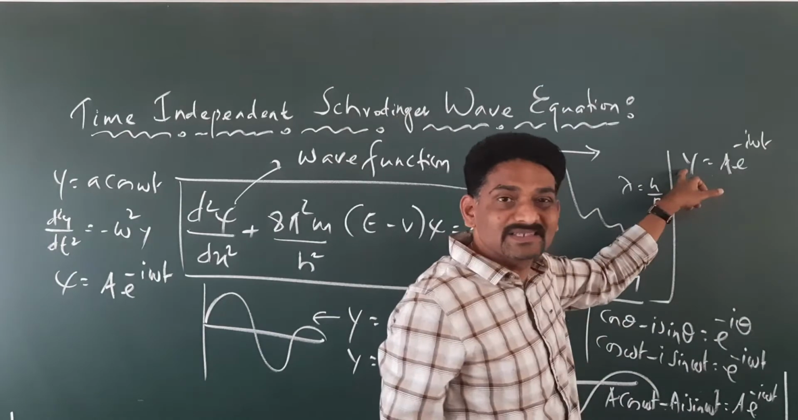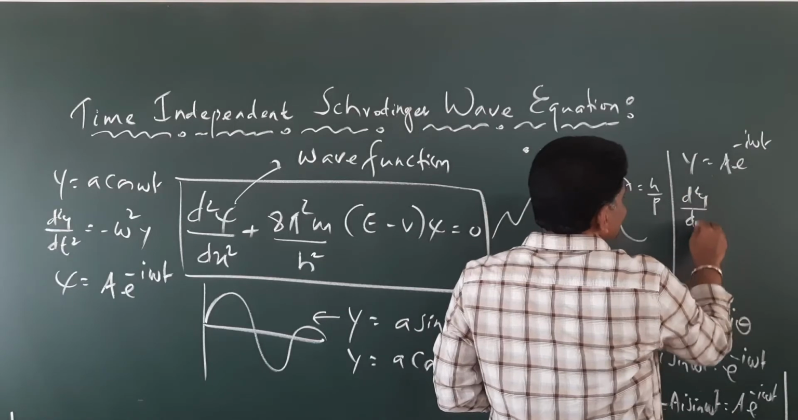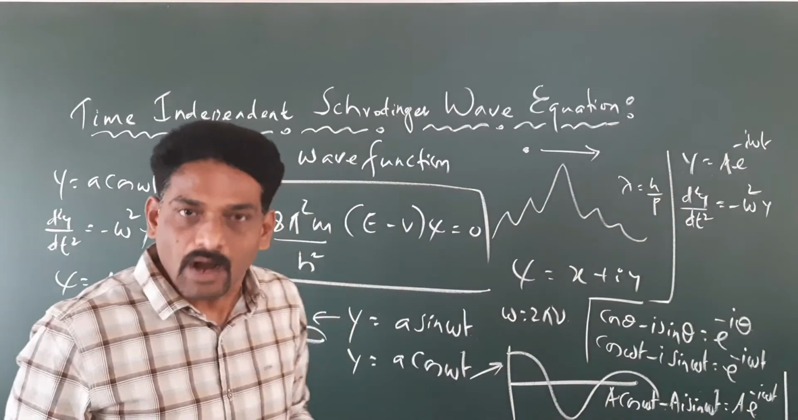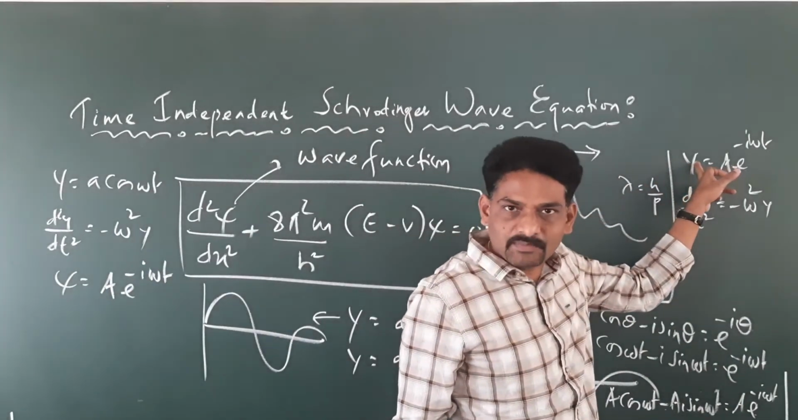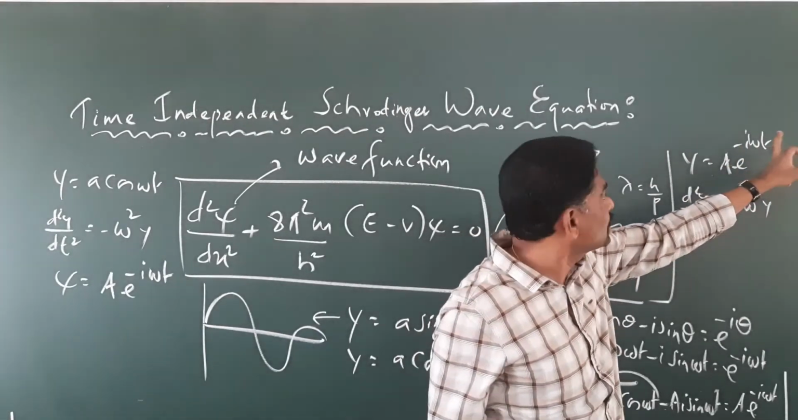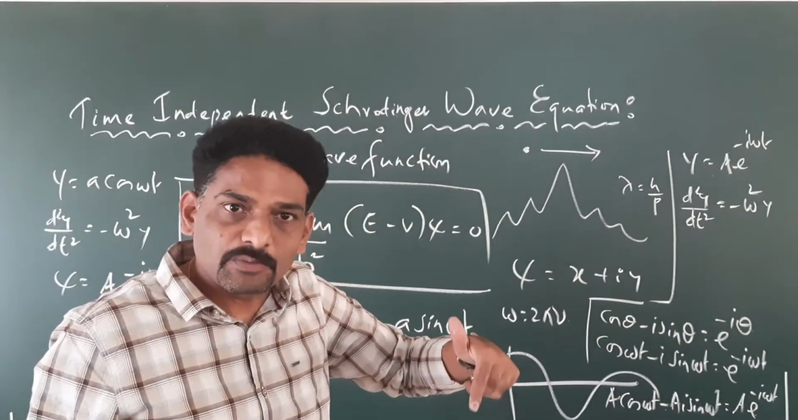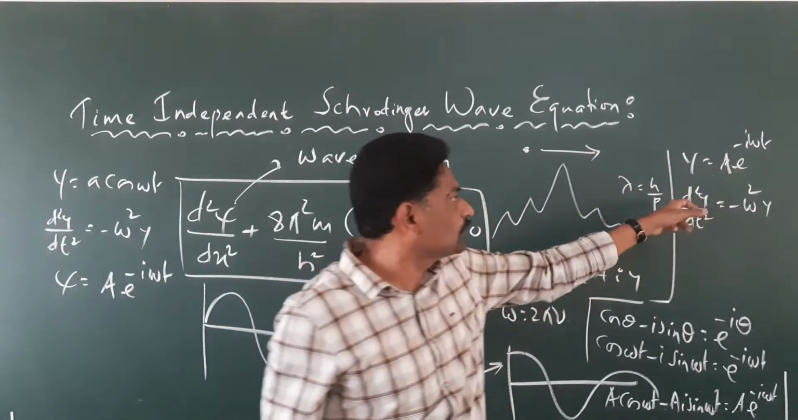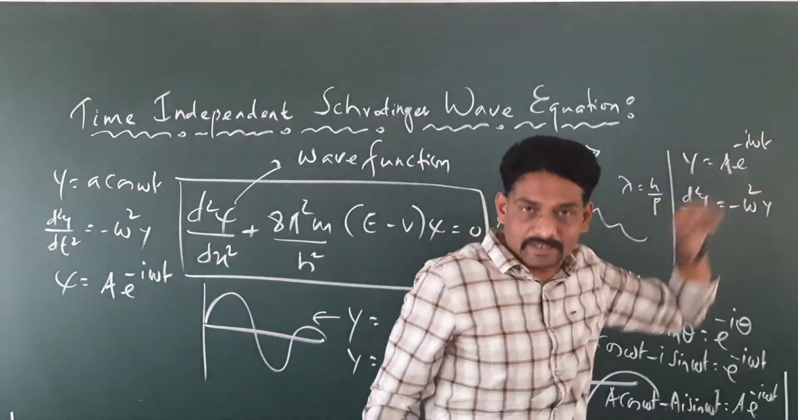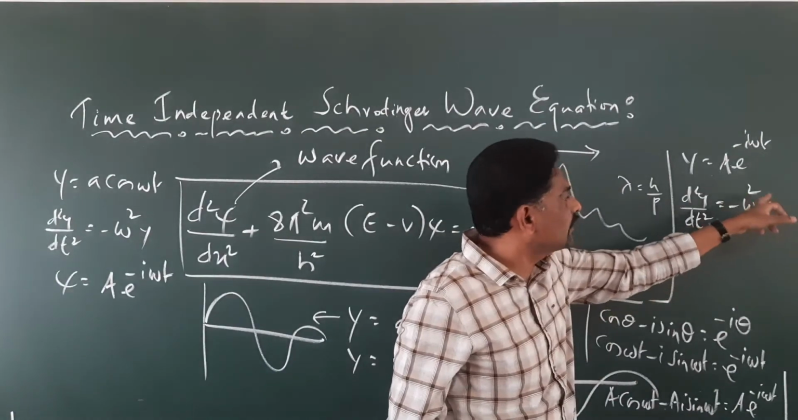Now if you differentiate this twice with respect to t, we get d square y by dt square equal to minus omega square y. How? If you differentiate for the first time, dy by dt is going to be a into e raised to minus i omega t as it is, into minus i omega. Then if you differentiate for the second time, d square y by dt square is going to be i square omega square into a e raised to minus i omega t. Or in other words, i square is minus 1, so it's going to be minus omega square y.